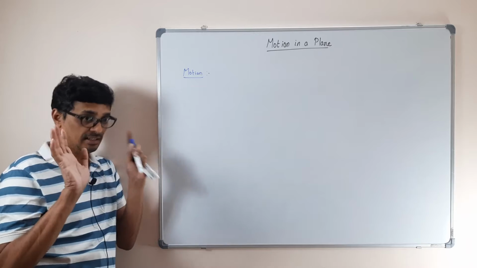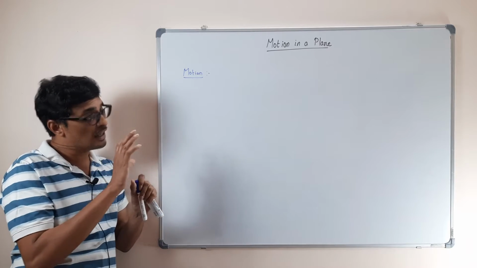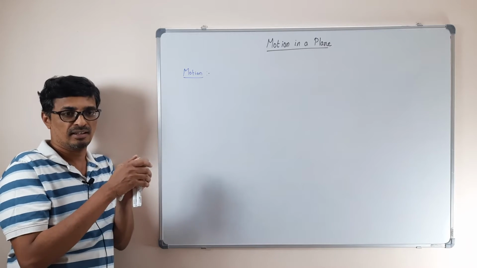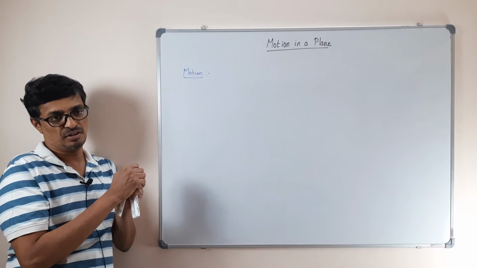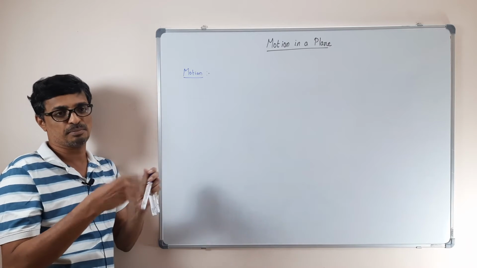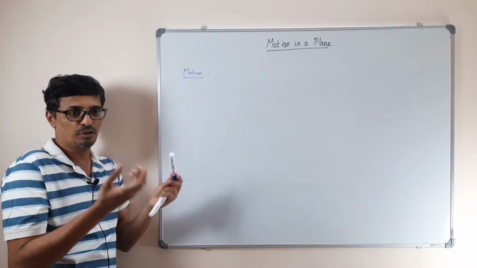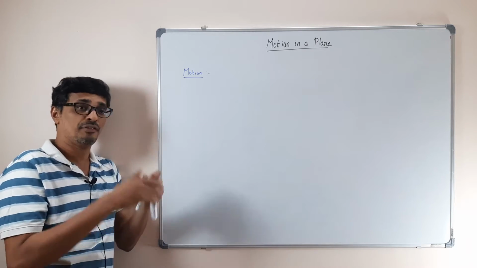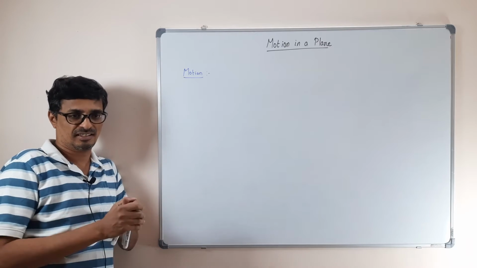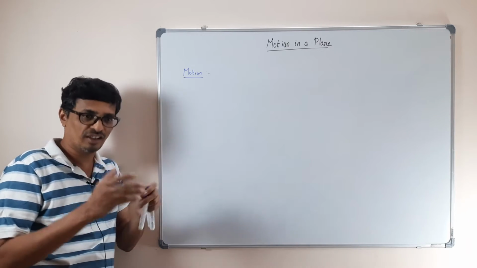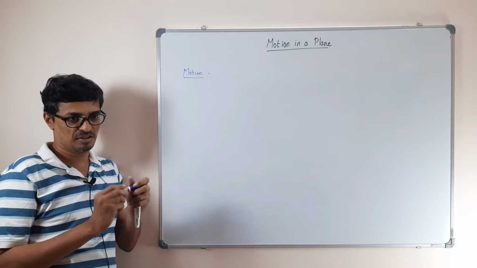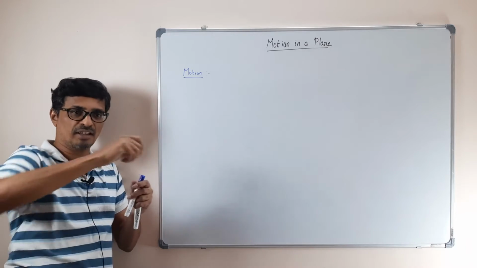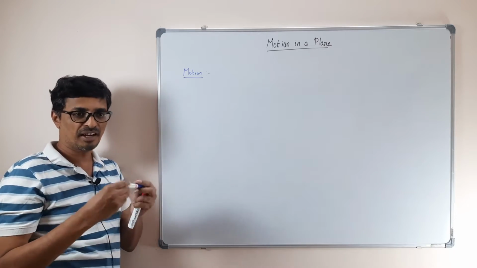Nothing is idle or stationary. Everything is moving. When we represent that movement in physics, we call that motion. What is motion? It is the change in position with respect to time. Any object or matter, if it keeps changing its position in time, we call that object to be in motion. For example, when you kick a ball, at different instants the ball is at different positions. So that's the motion.